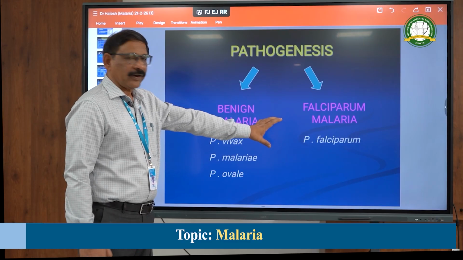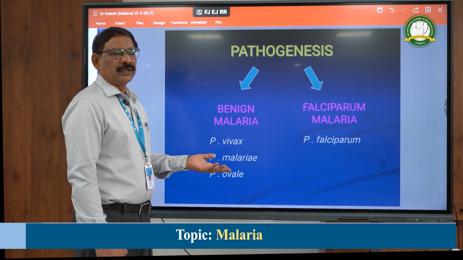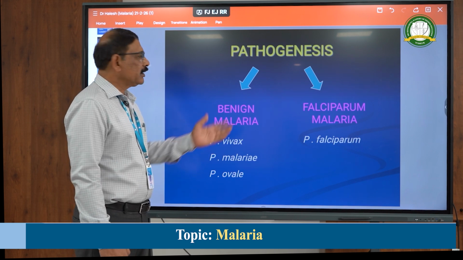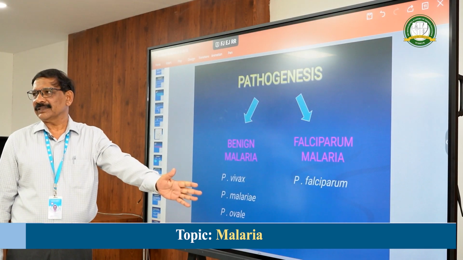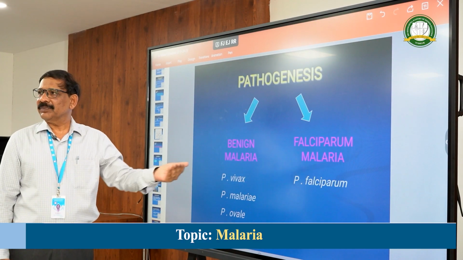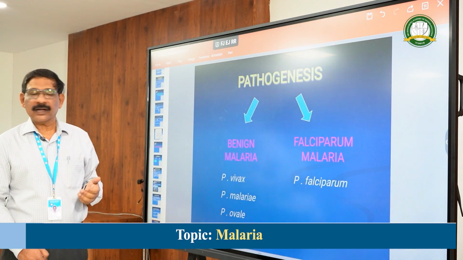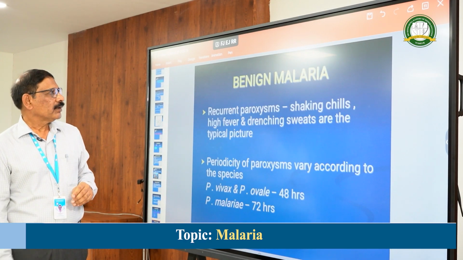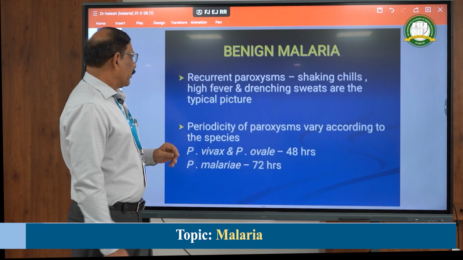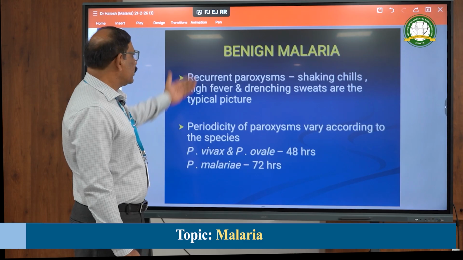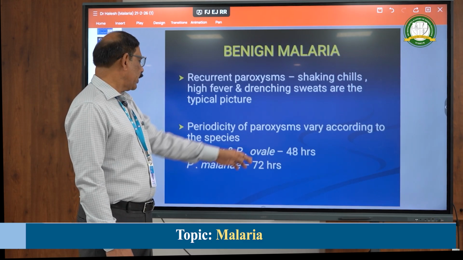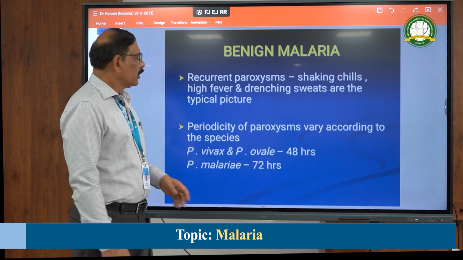Whereas in the falciparum, in addition to this, because the blockage of the capillaries in the internal organs occurs, it goes for the complications like cerebral malaria, algid malaria, septicemic malaria, which are caused by the Plasmodium falciparum. So as I told you, these are the benign malaria. It can occur in case of vivax, ovale, and also malariae.